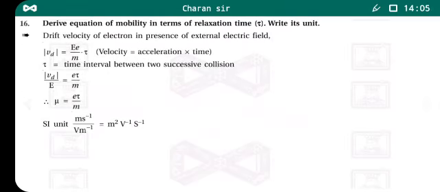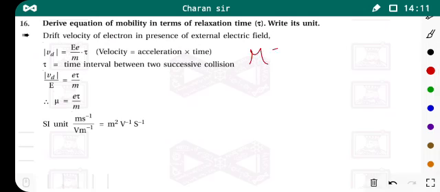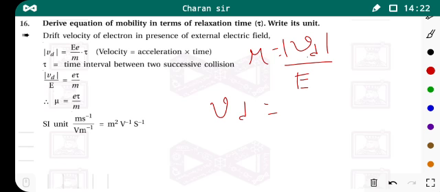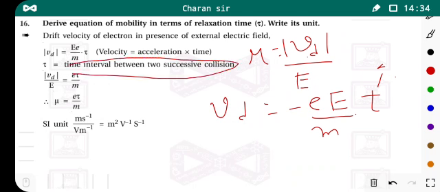derive the equation of mobility in terms of the relaxation time. So we know that mobility is given by mu is equal to the magnitude of drift velocity per unit electric field. Now here we know that the drift velocity is given by minus E, capital E, divided by m into tau. Here this is your relaxation time. What is the meaning of relaxation time? The time interval between two successive collisions. Okay, now we take the magnitude value, that means this minus becomes plus.